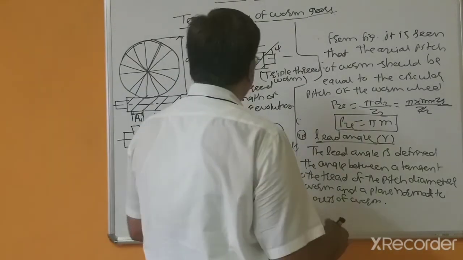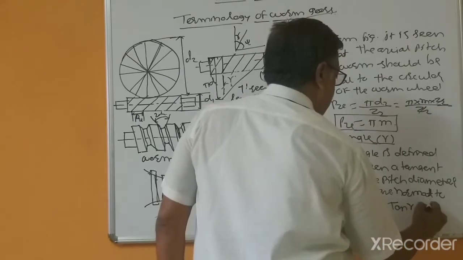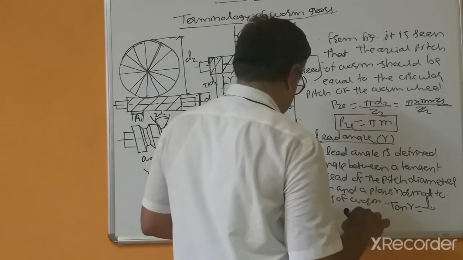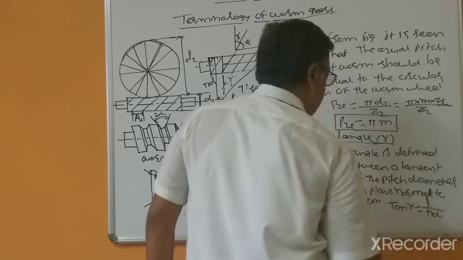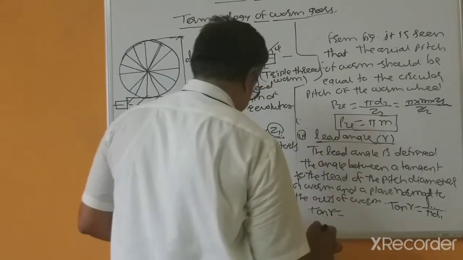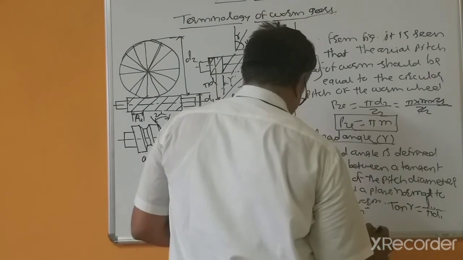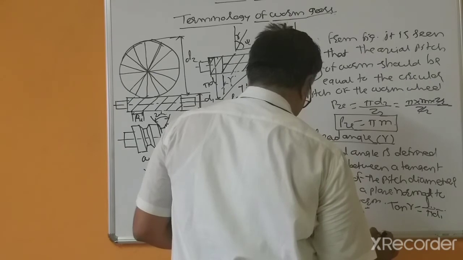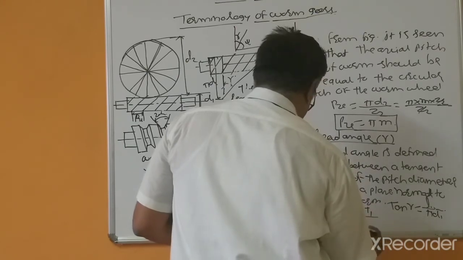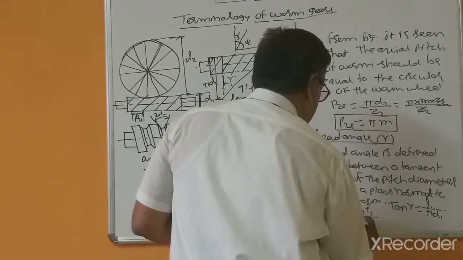So that's why tan gamma equal to L divided by pi d1, or tan gamma equal to pi into m into Z1 divided by pi into q m.